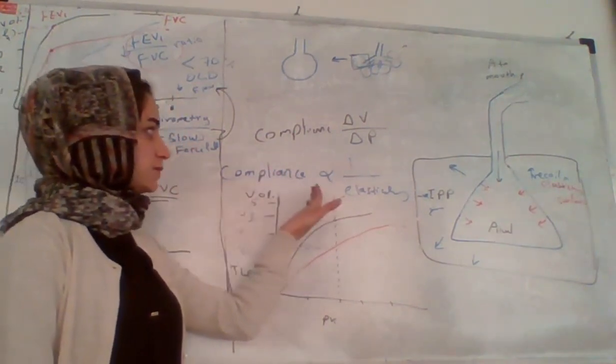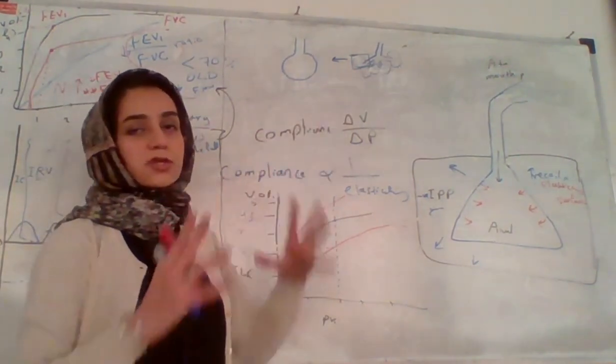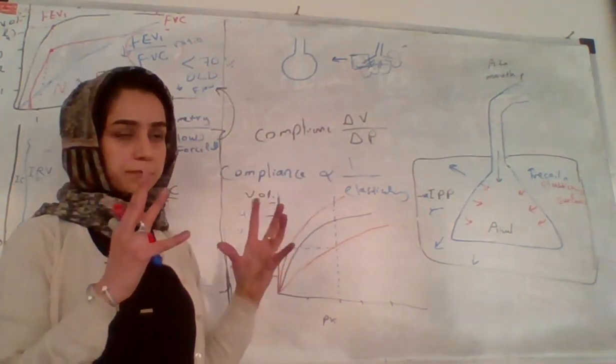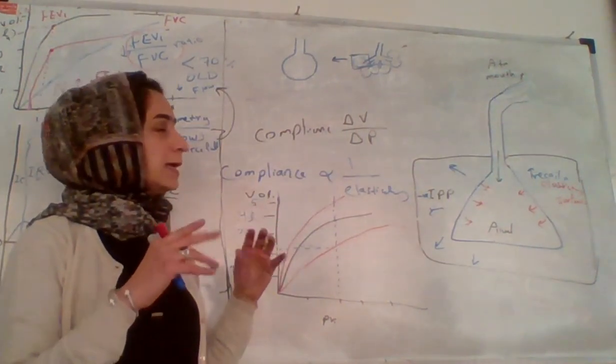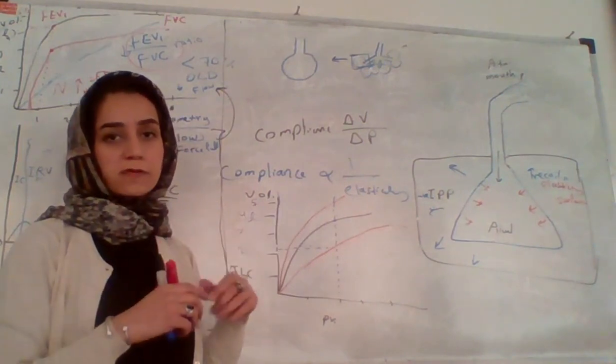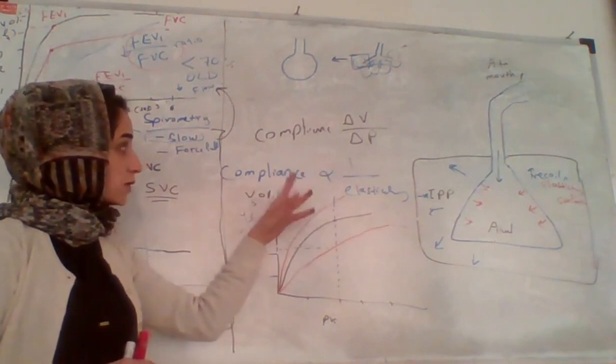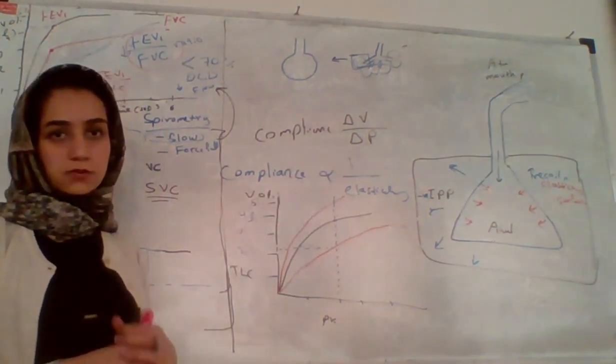And in emphysema, there is destruction of the alveolar wall, and there will be formation of a large bulla. That's why there will be easiness of inflating. At the same time, there is destruction of the elastic fibers in the lung tissue. So there will be an increase in the compliance in these two situations.